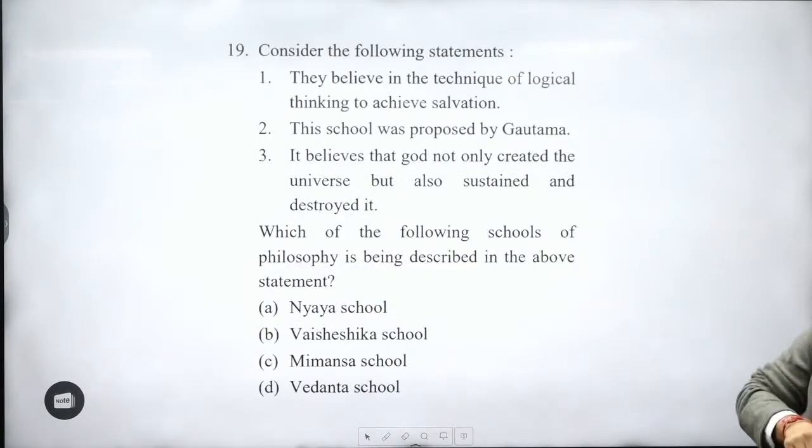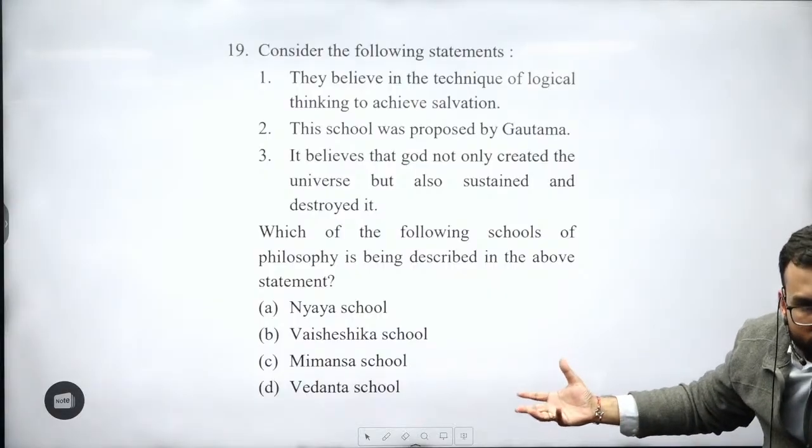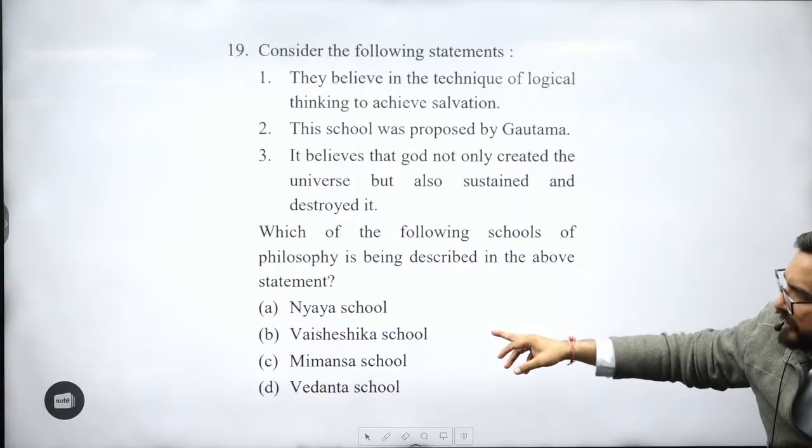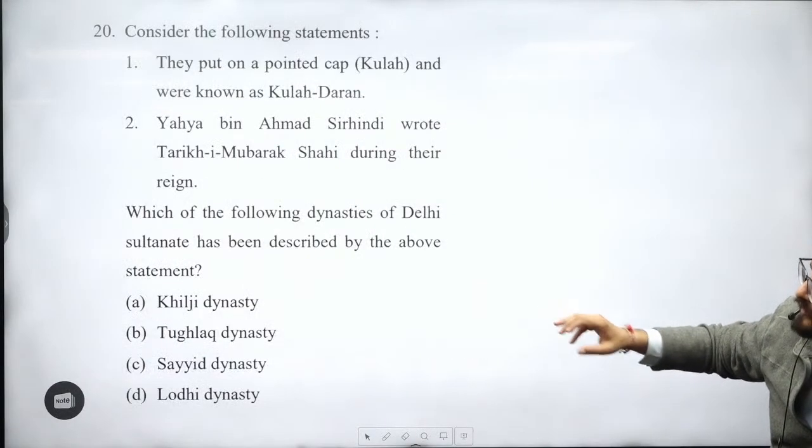Right. 19th. They believe in the technique of logical thinking to achieve salvation. The school was proposed by Gautama. It believes that God not only created the universe but also sustained and destroyed it. This is again one of the 6 philosophies which you read, Shaddarshan, the Nyaya school. You should have a few notes on these, right? Important from here.